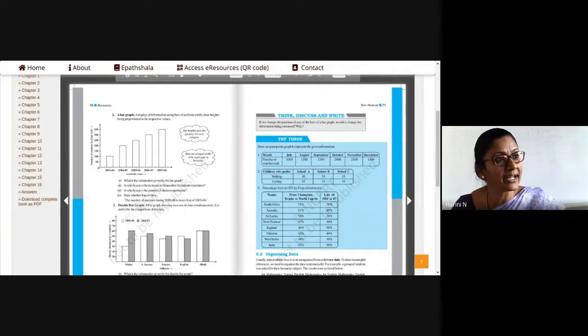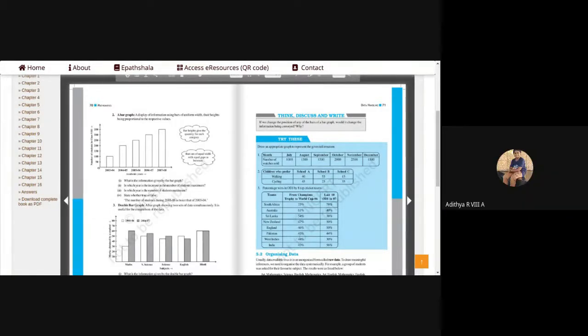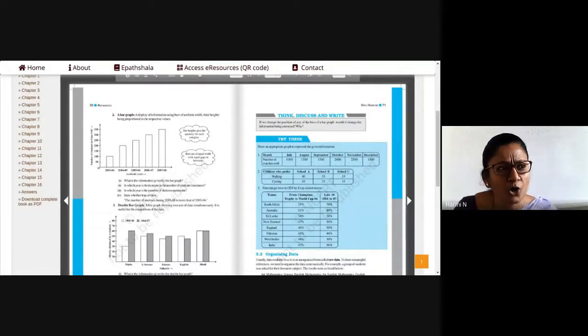How will you start your y-axis? You will tell y-axis 1 centimeter equals 1,000 units. So you will start with 0. The first one will be 1,000. The second one will be 2,000. The third one will be 3,000. Do we not need to go above 3,000? No, ma'am, it is not needed. Then it will be too small, no, the graph.